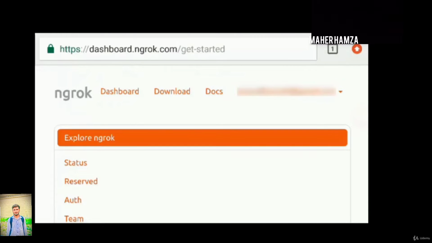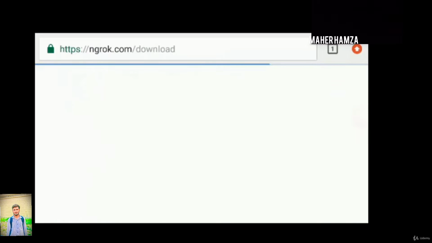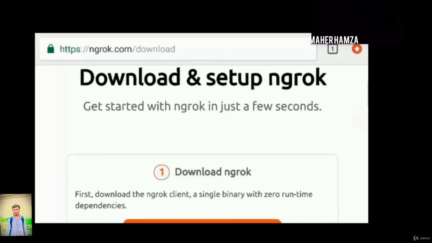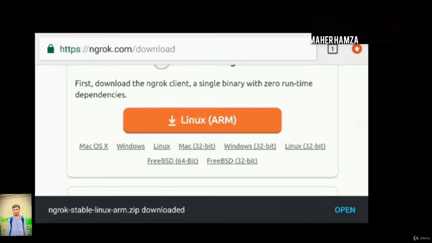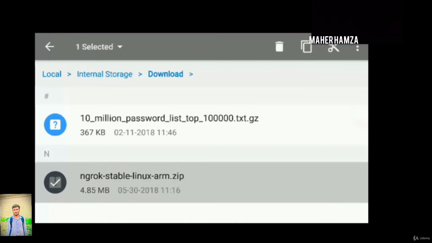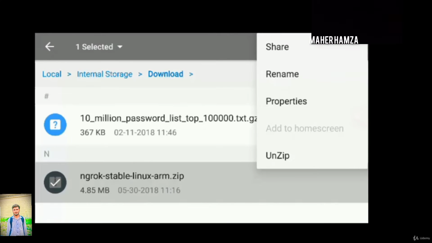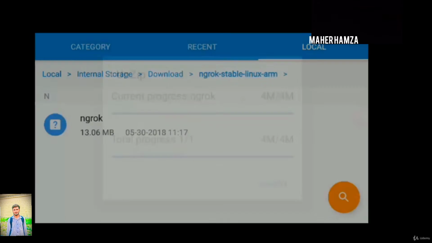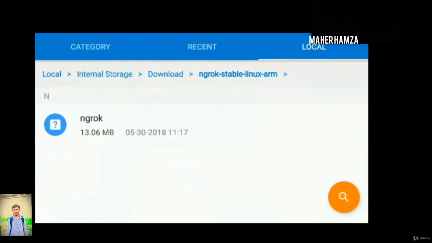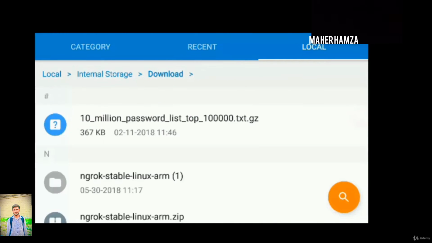And after that, go to download. In download, choose Linux ARM for Android. Wait for the download to complete. As you can see, it is downloaded. This is a zip file. If your mobile device doesn't have unzip software, you can download WinRAR. Now do unzip. As you can see, it is in my downloads